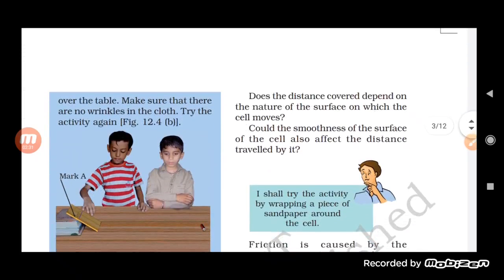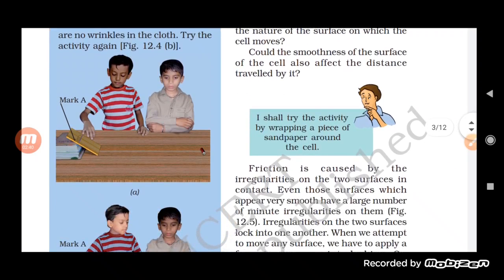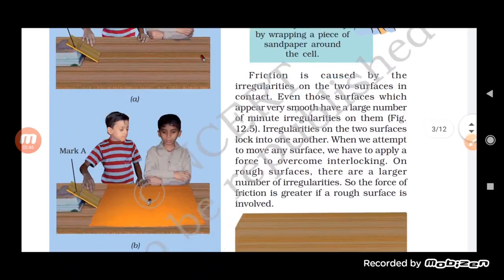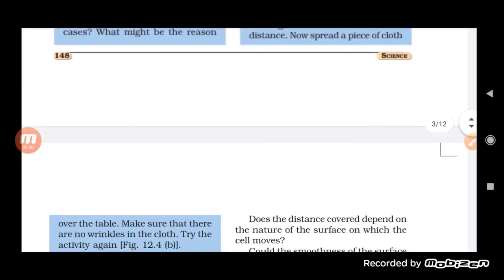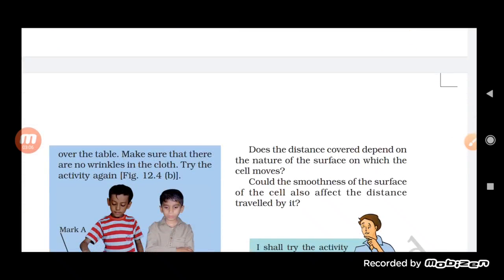Make sure that there are no wrinkles in the cloth. Now see here. This is an inclined plane made on the table, as you can see here. We have marked a point A. Now we will take a pencil cell and move it down from this point A. How far does it move on the table before coming to rest? That we have to note down. Now we are going to spread a piece of cloth over the table, and we have to check that there are no wrinkles on the cloth, and we will try this activity again.